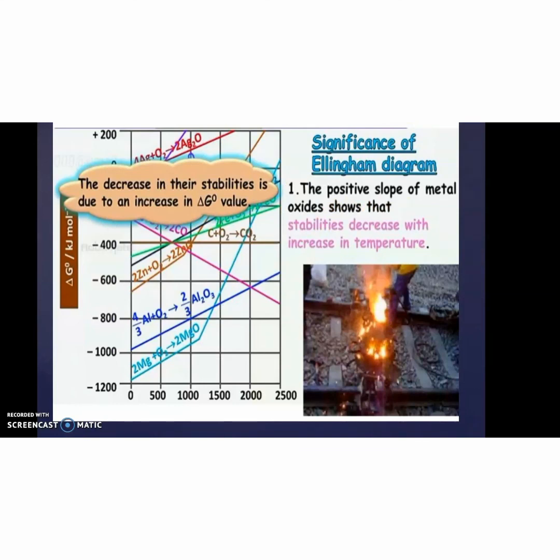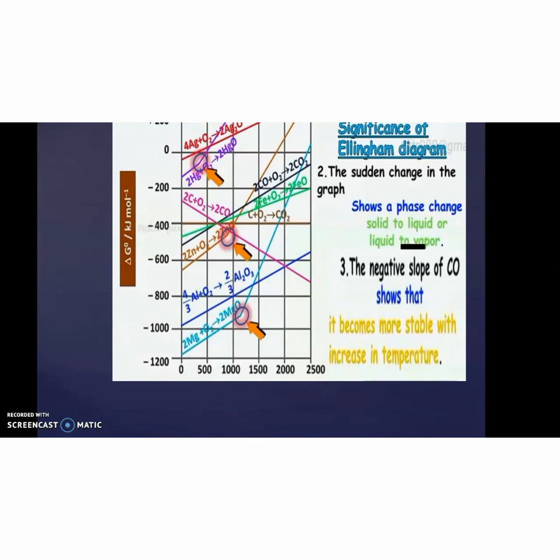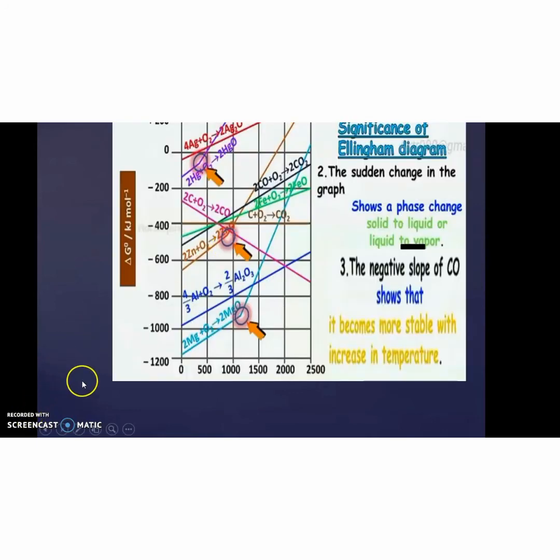What is the significance of the Ellingham diagram? It shows that the positive slope decreases with increase in temperature, which means the stability decreases with increase in temperature. A sudden change at a particular point shows that a phase change takes place, for example solid to liquid or liquid to vapor. And a negative slope shows more stability with increase in temperature. So these are the significance of the Ellingham diagram. It is very, very important.